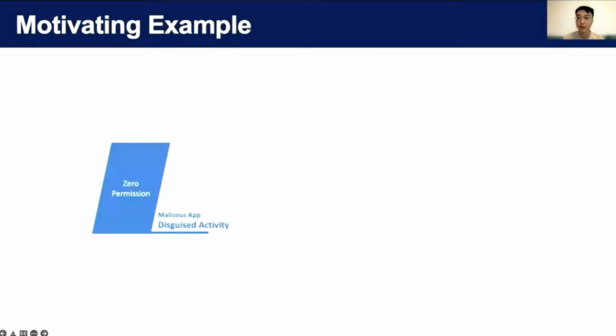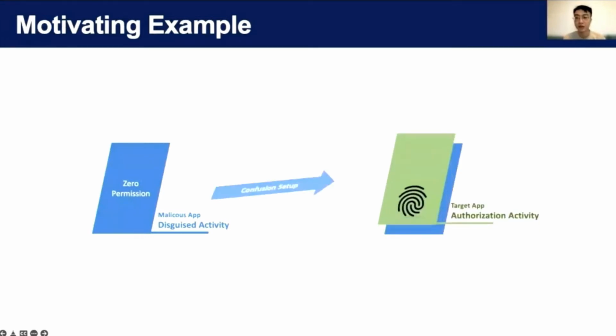In general, we assume that there's a malicious app running on the victim's Android phone. Then the malicious app can somehow set up a confusion scenario where the target app is waiting for physical inputs for authorization, but the victim cannot see or understand what is going on and is tricked into feeding the physical inputs.